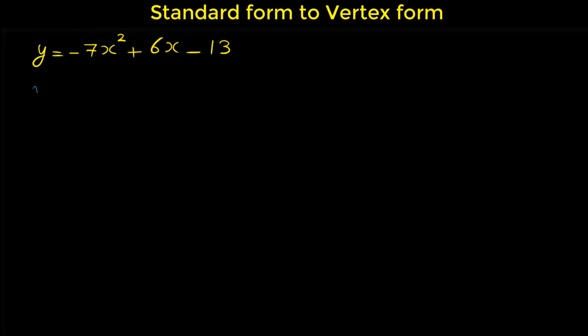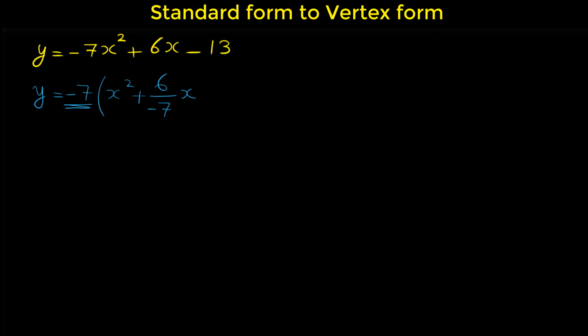The first step in converting a standard form to the vertex form is to factor the coefficient of x squared from x squared and x. If we factor negative 7, we have x squared plus, because 6 is not divisible by negative 7, we put 6 over negative 7 as coefficient of x.